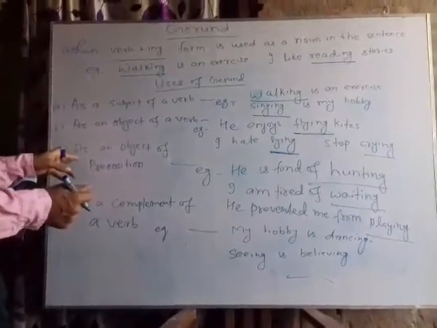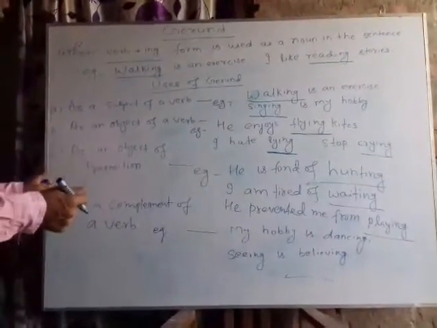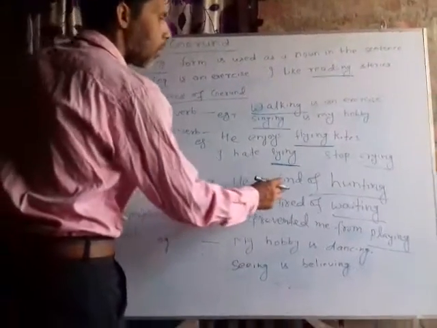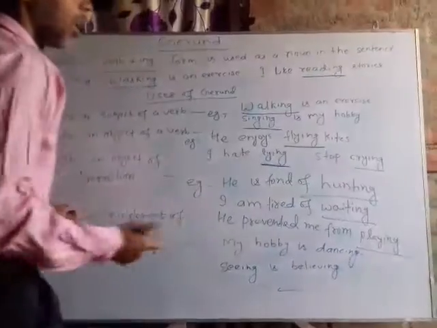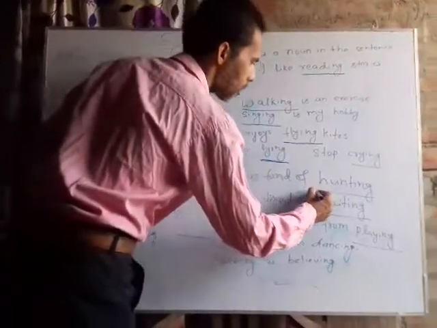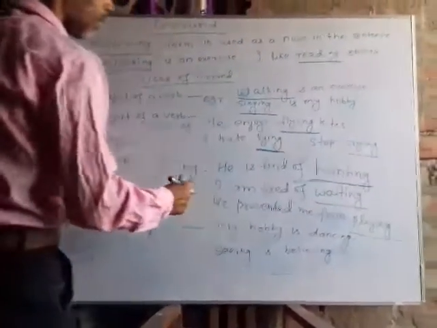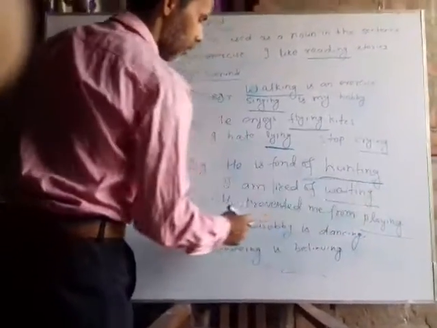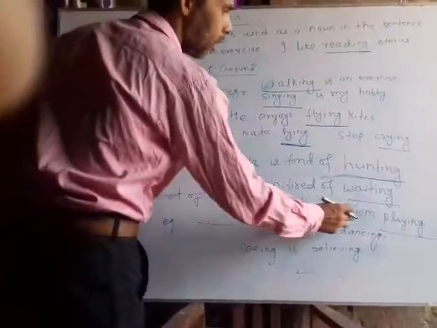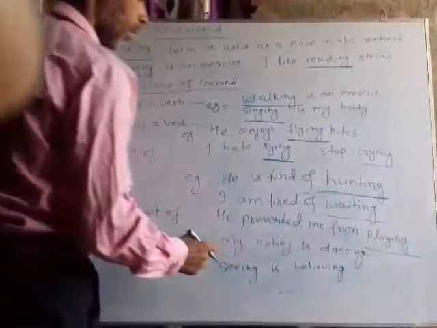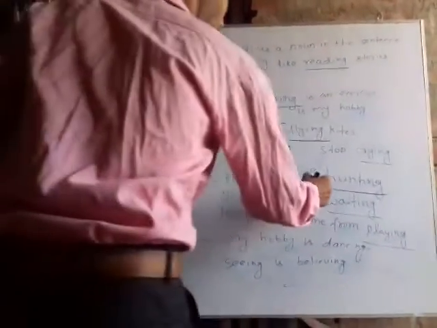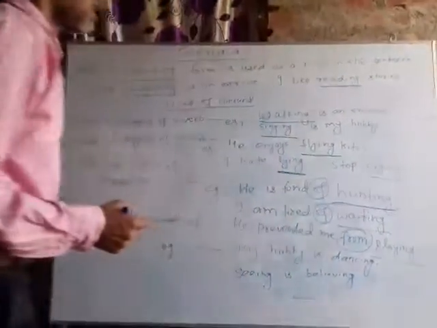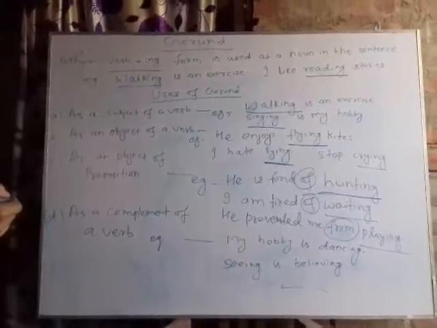A gerund may be used as the object of a preposition. For example, he is fond of hunting. So hunting is a gerund here. I am tired of waiting. He prevented me from playing. Of and from are prepositions here.